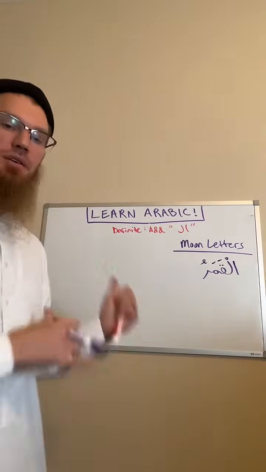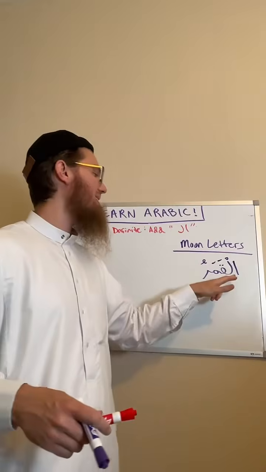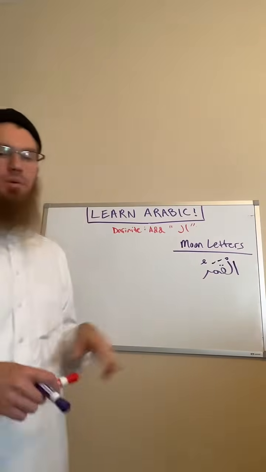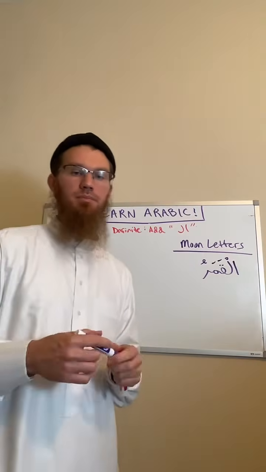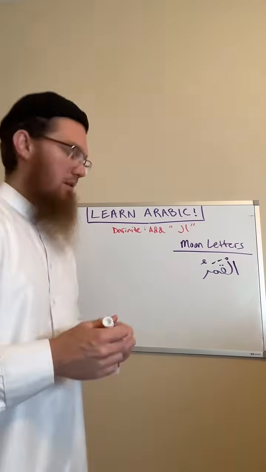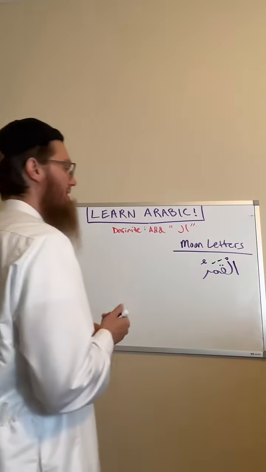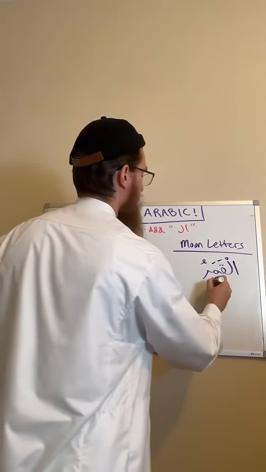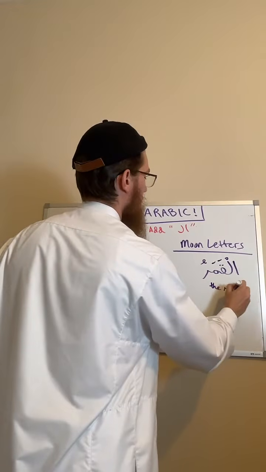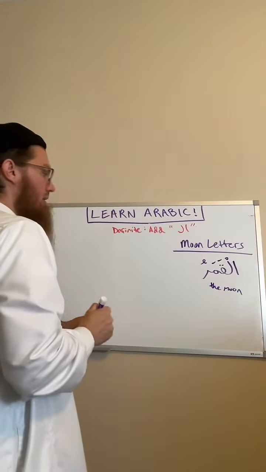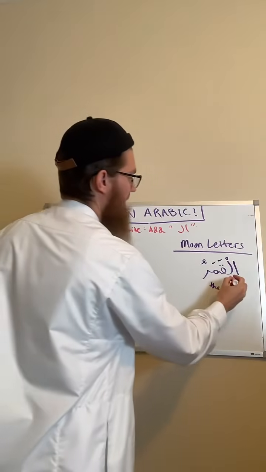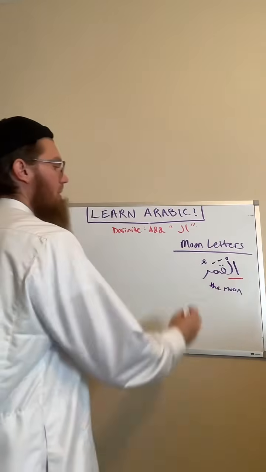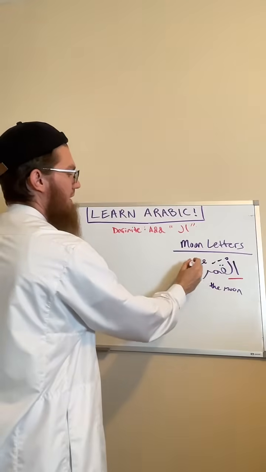How can we tell? Based on the previous lesson, how can we tell that this says the moon rather than a moon? Very good. Yes, we can tell that it is definite. It is the moon because of the definite alif lam in the beginning, and also it doesn't have tanween.